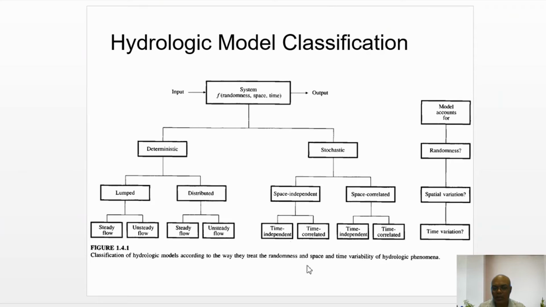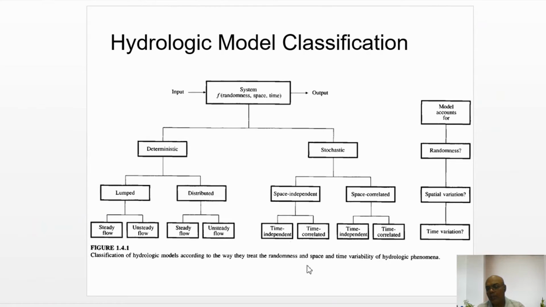Okay, so any hydrological model can be classified into 3 types, that is based on scale models, analog models, and abstract models. Okay, so there are 3 types of classification.